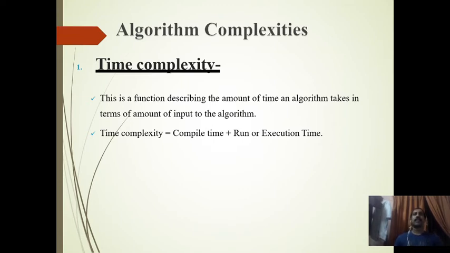So like that we use it for analysis, that's the time complexity. Time complexity calculates the time taken for execution based on the input. In the posterior approach, we will consider time complexity as a combination of compile time plus runtime execution.